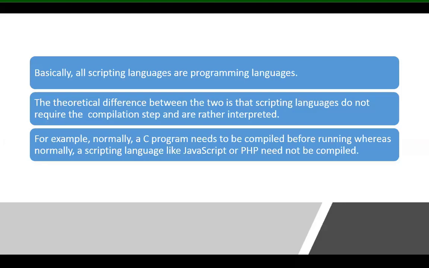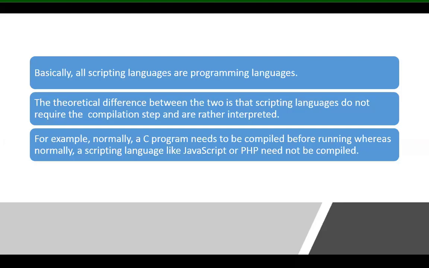The main difference between programming language and scripting language is that in scripting language there is no need of a compiler, no need of compilation, but in programming language we must compile our code. So all scripting languages act as programming languages because we write the code in Python, addition of two numbers, but the reverse is not possible.